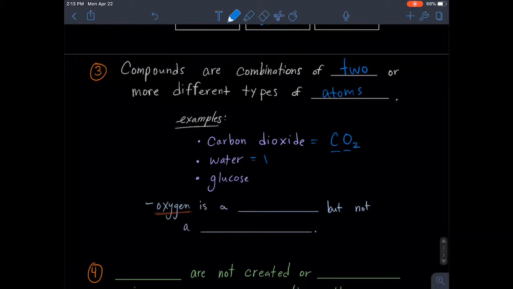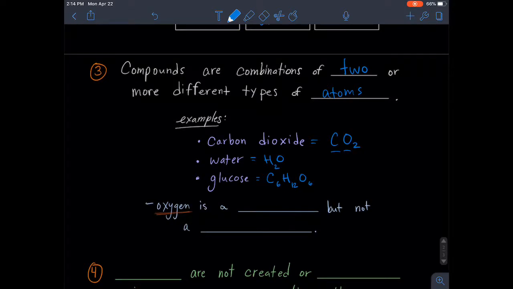Water has hydrogen and oxygen. It has two hydrogens connected to the oxygen, and so it too has two different elements, hydrogen and oxygen. So those are two different types of atoms. Glucose is another example of a compound because that's C, H, and O, carbon, hydrogen, and oxygen. It has 6 carbon, 12 hydrogen, 6 oxygen, C6H12O6. So this is also an example of a compound because it has two or more different types of atoms.